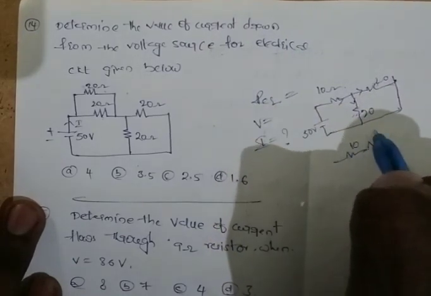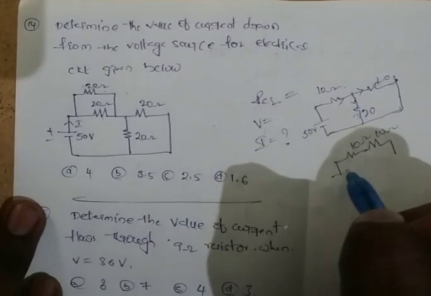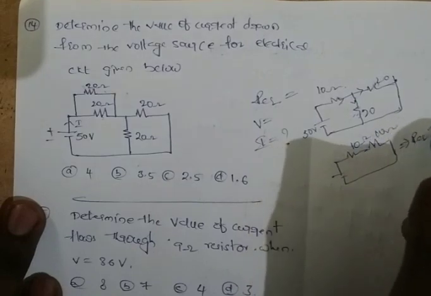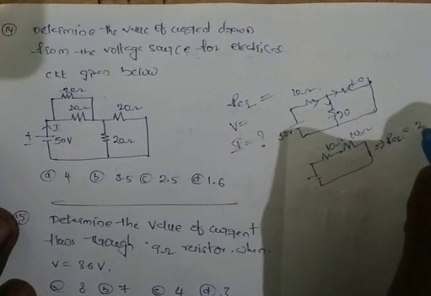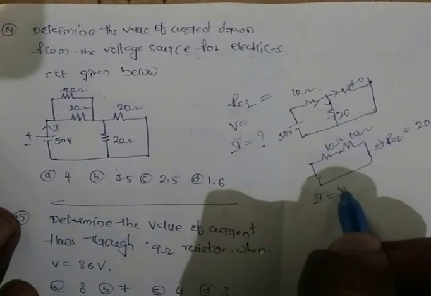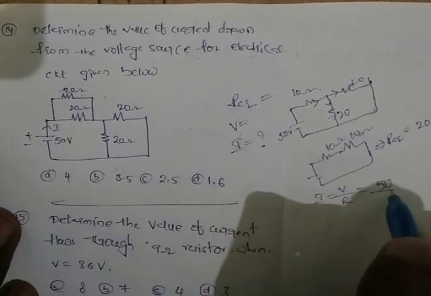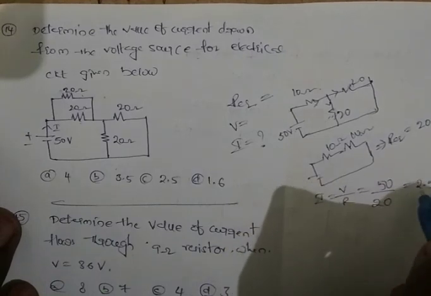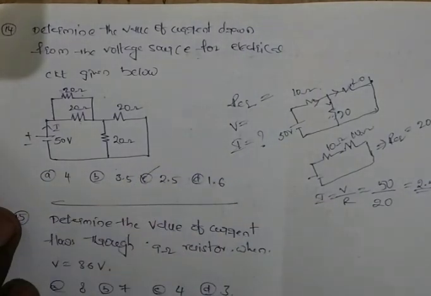10 ohms. So R equivalent is equal to 10 plus 10, these two are in series, 20 ohms. So we have to find out I is equal to V by R. Voltage is 50 by 20, so that is equal to 2.5 amps. Option C is the correct answer.